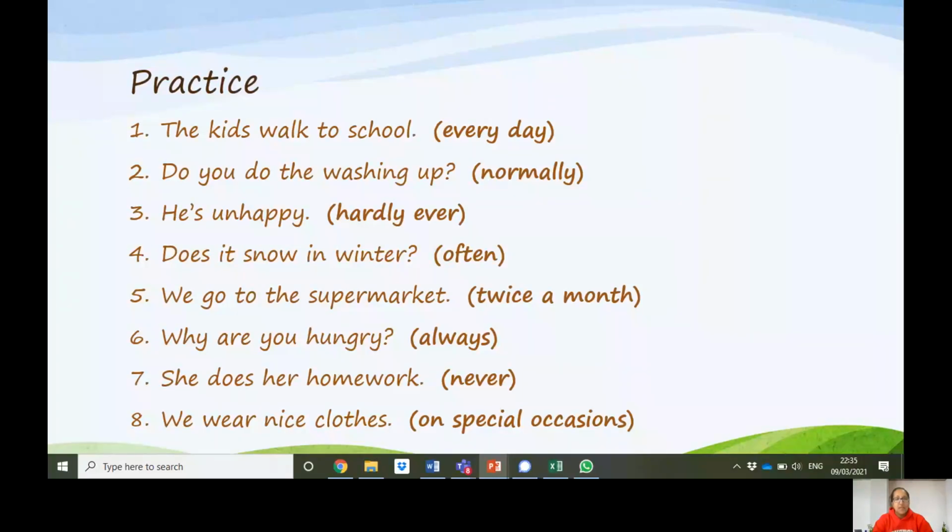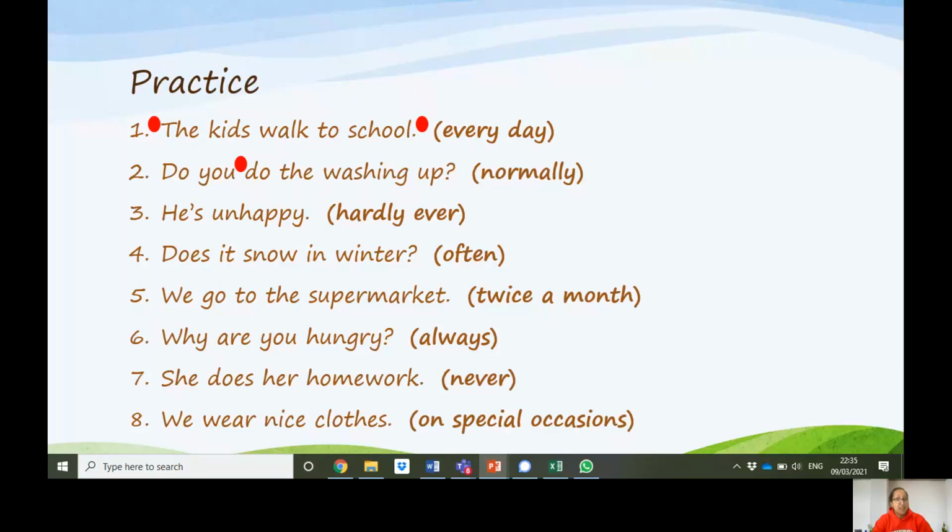So, in the first sentence, the kids walk to school every day. Every day goes at the end of the sentence. We can use it at the beginning of the sentence as well if we want. Number 2. Do you normally do the washing up? It goes before the main verb do.